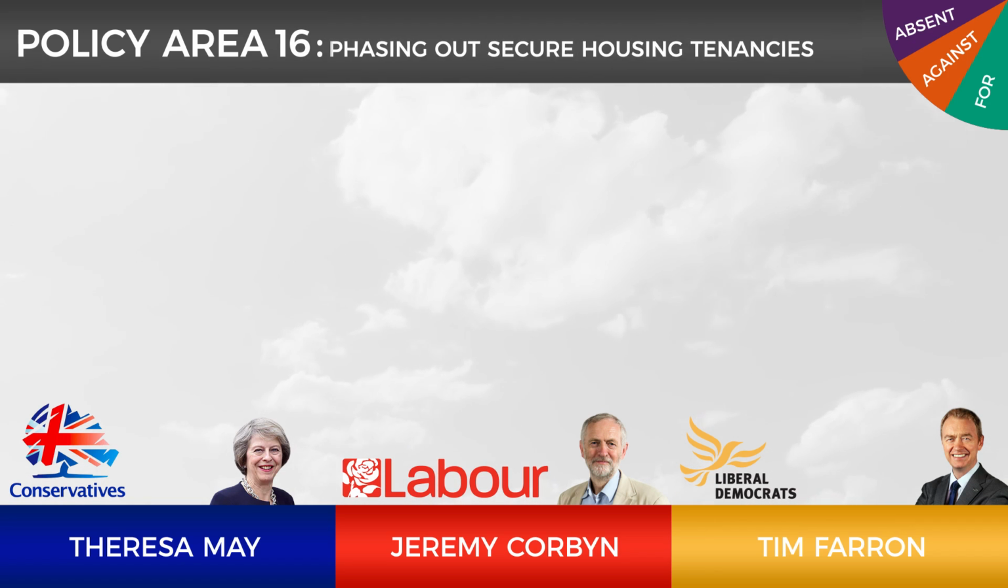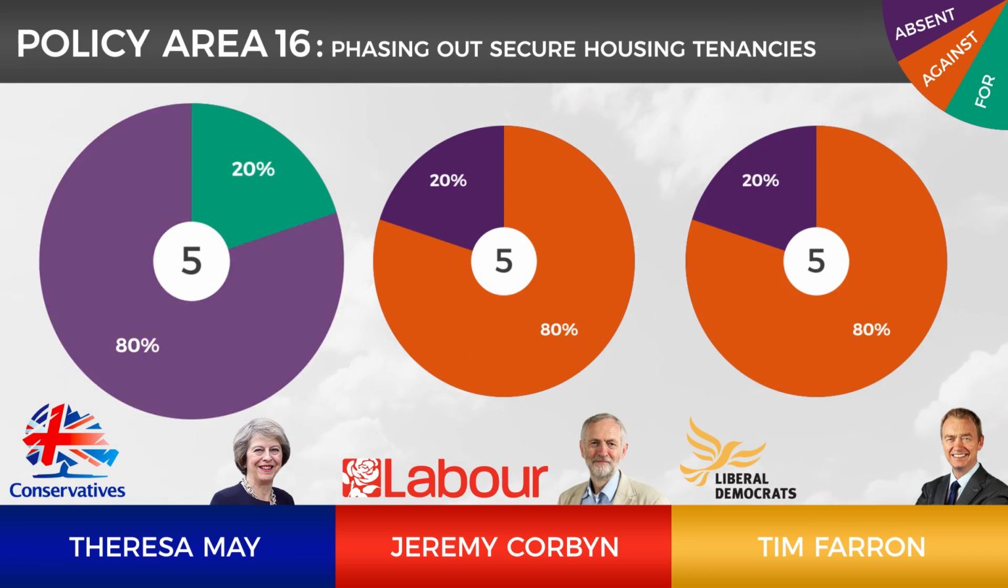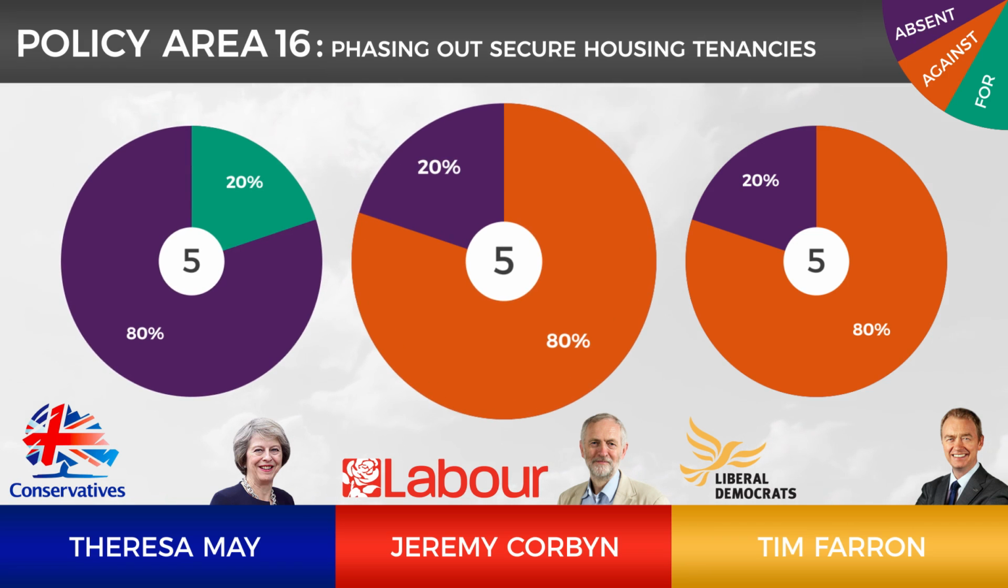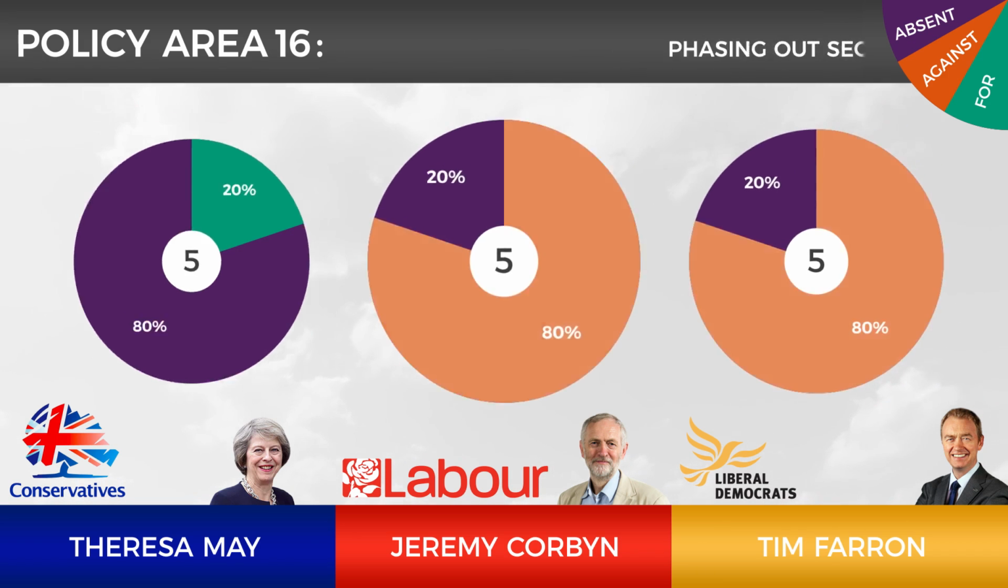The 16th and last policy area we're going to look at is about phasing out secure housing tenancies for life. Theresa May missed 80% of the voting opportunities in this area. However, when she did vote, she voted consistently to phase out secure housing tenancies. Both Jeremy Corbyn and Tim Farron voted identically and overwhelmingly at 80% against phasing out secure tenancies.